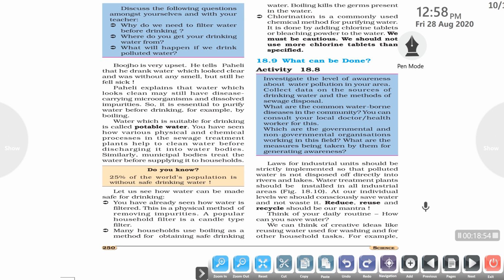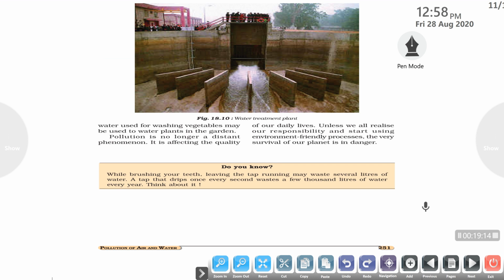At our individual levels, we should consciously save water and not waste it. We should use minimum water. Reuse the water, and recycle should be our mantra. For example, we can think of creative ideas like reusing water used for washing and for other household tasks. For example, water which is used for washing vegetables may be used to water the plants in the garden, so that pollution is no longer a distant phenomenon.